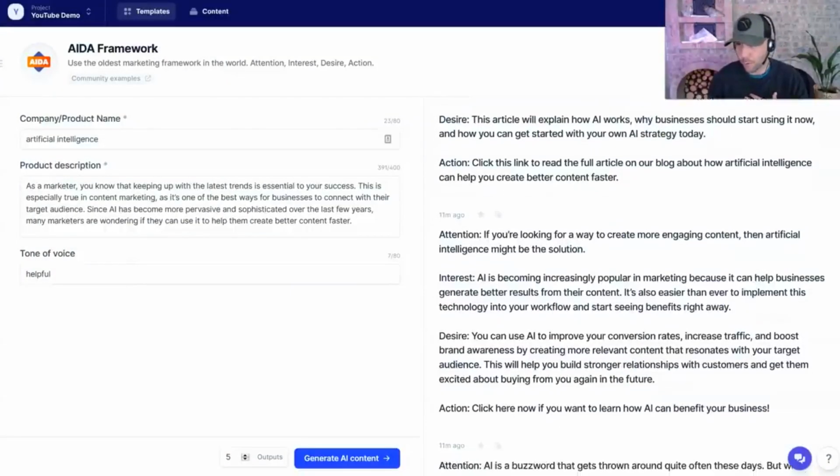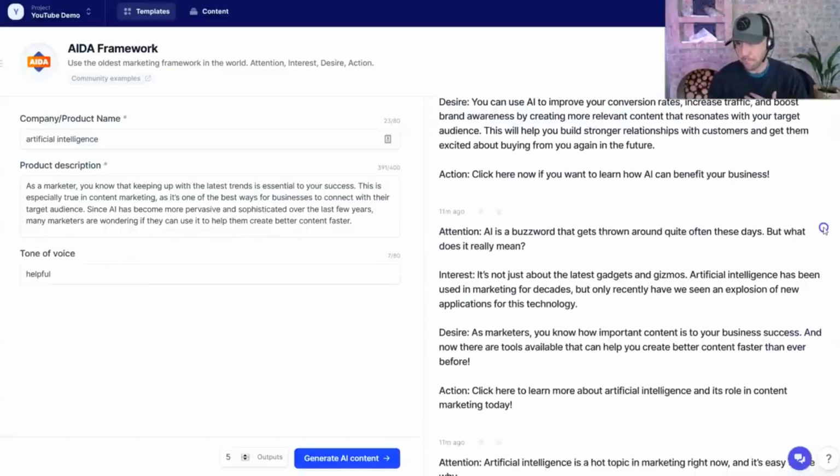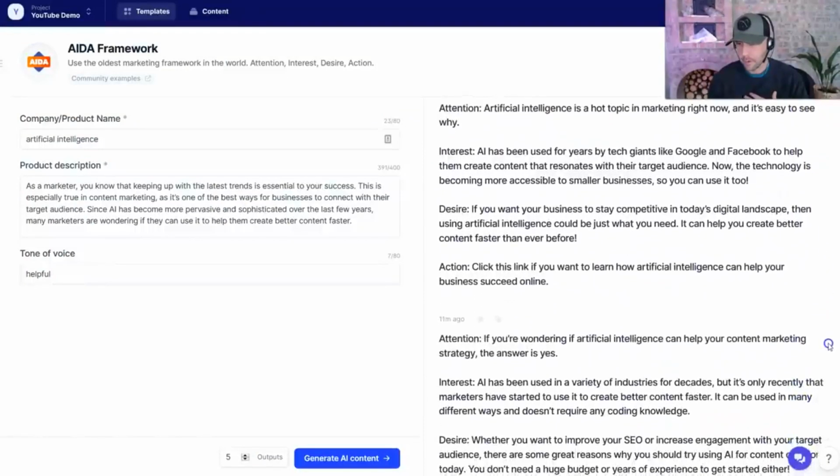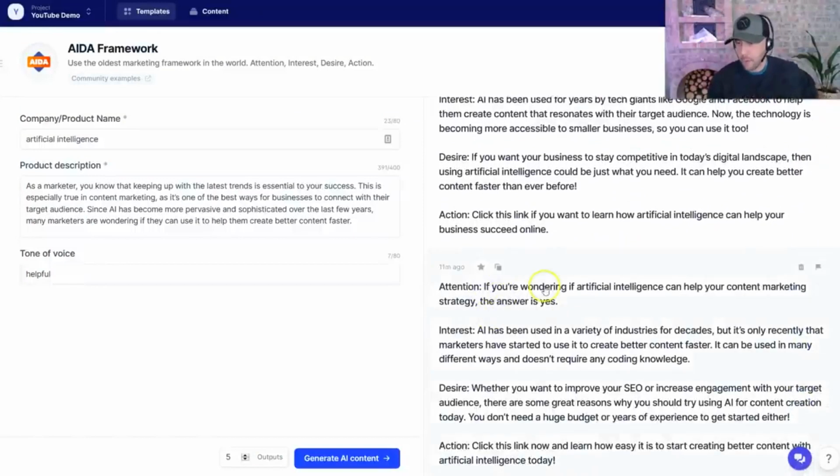And we're going to scroll through and you can see, so here's another one. If you're wondering if artificial intelligence can help your content marketing strategy, the answer is yes. AI has been used in a variety of industries. Whether you want to improve your SEO, increase engagement with your target audience, there's some great reasons why you should try using AI for content creation today. You don't need a huge budget or years of experience.